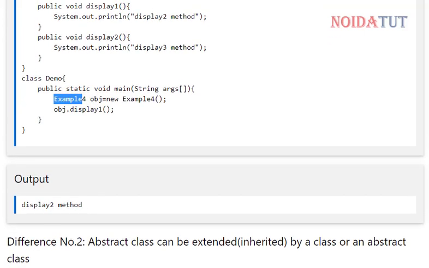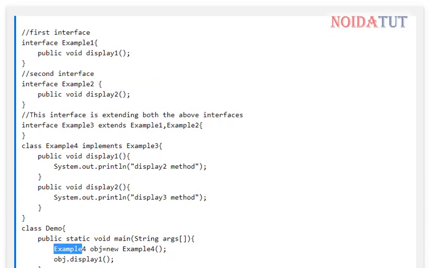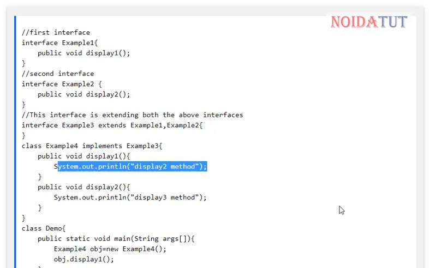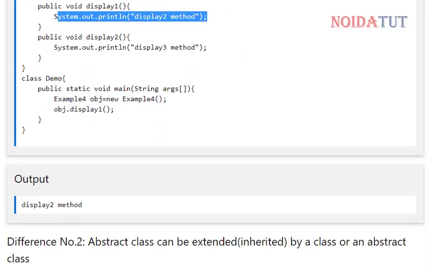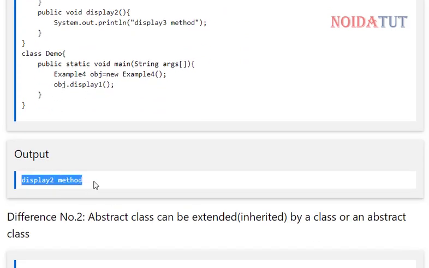Now calling the function display1, in this display2 method shall be displayed. So we can see that display2 method is displayed.